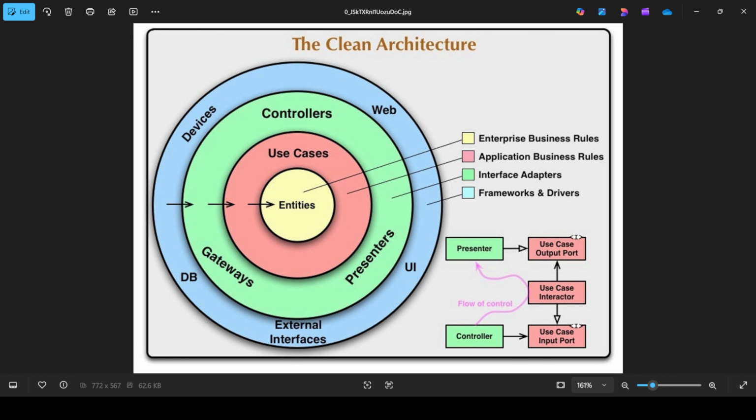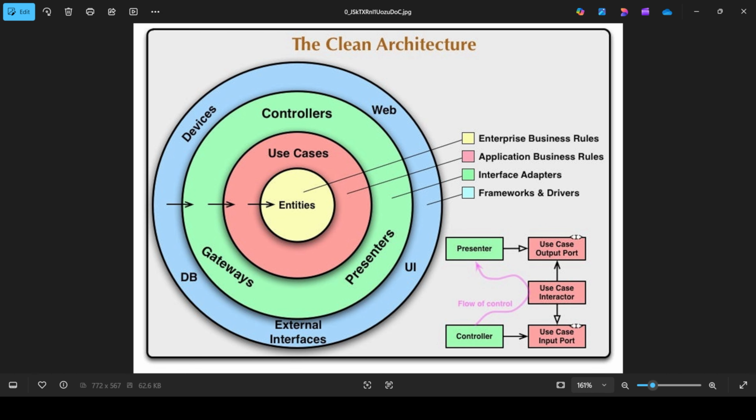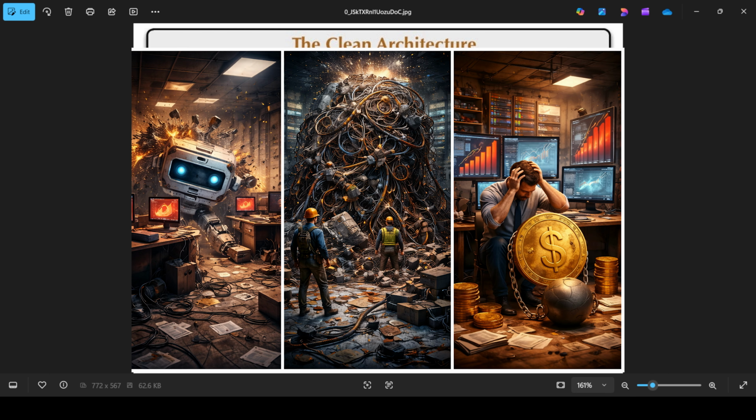First, try to understand clean architecture. Why was clean architecture created? Clean architecture was not created to make code clean. Remember this word: it was created to solve a survival problem. What is that? Large enterprise systems were dying, not because of bugs, not because of performance.